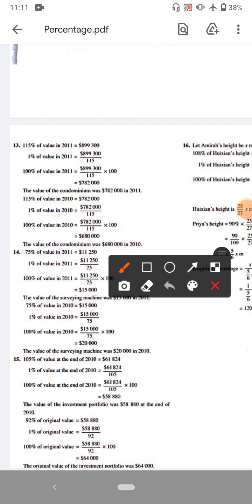105% is this, so 1% is found by dividing by 105 on both sides, and 100% is the value at the end of 2010. So this is simple. Next, for the previous year, 8% was decreased, so 92% was this amount. Dividing by 92 on both sides, we then get 100%.